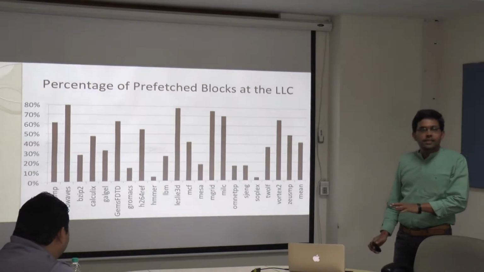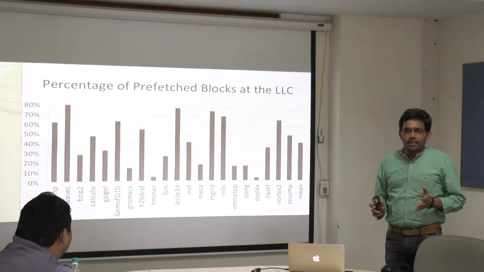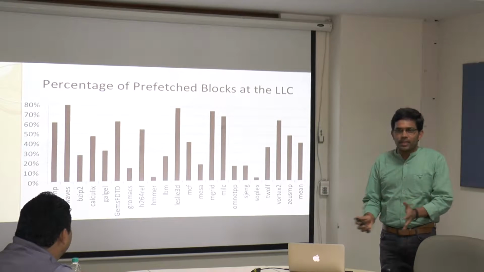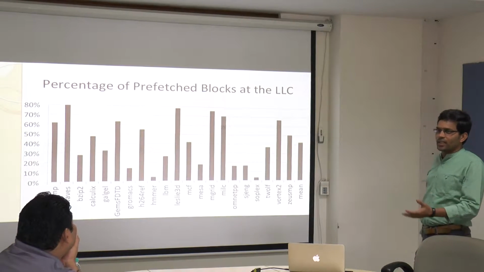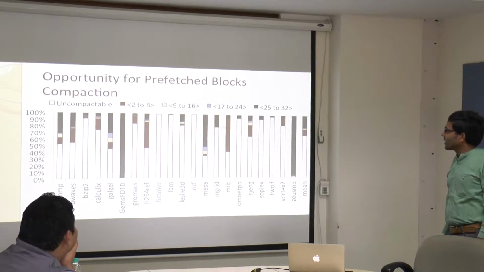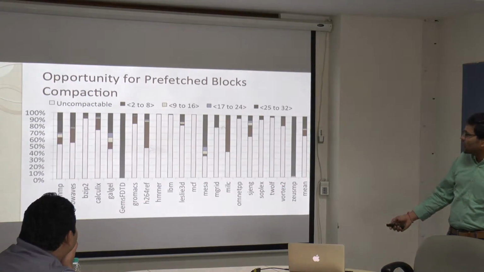Okay, but this is prefetched data, fine. But of this, how many blocks can be compacted together? Because that is also another component, right? If that is effective, then only we can apply our technique. So these are again the same benchmarks.